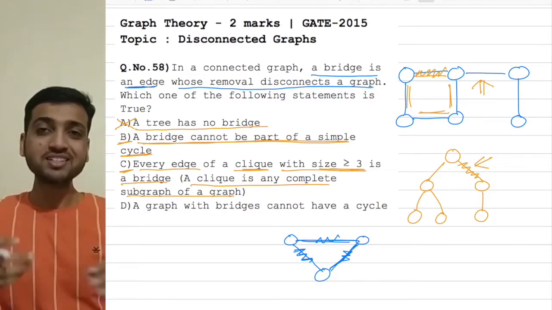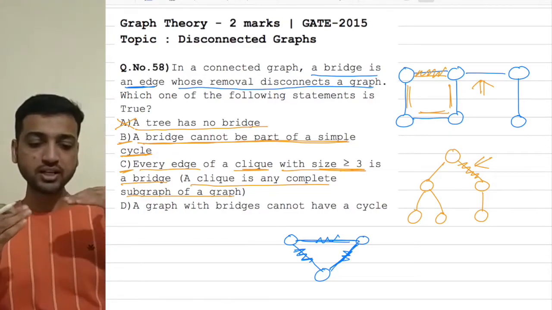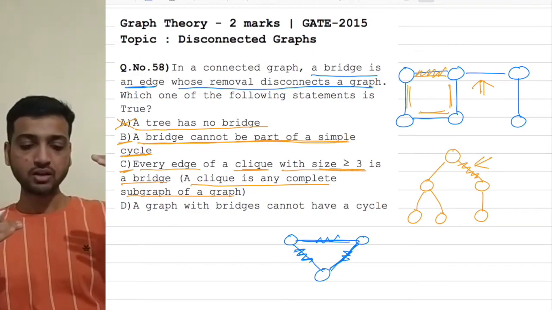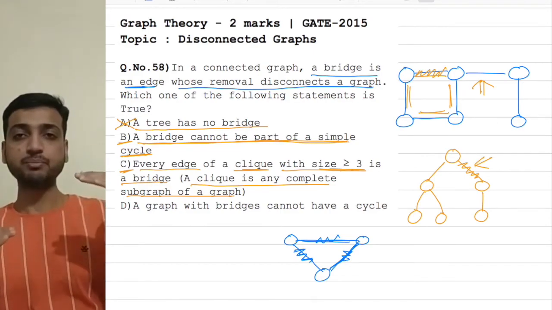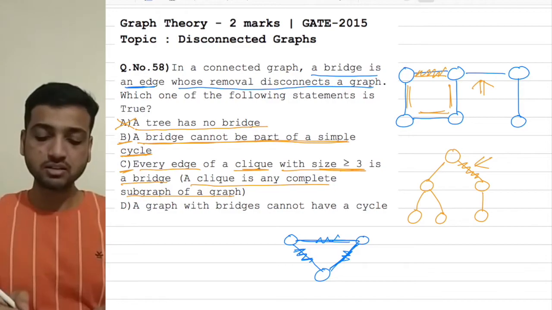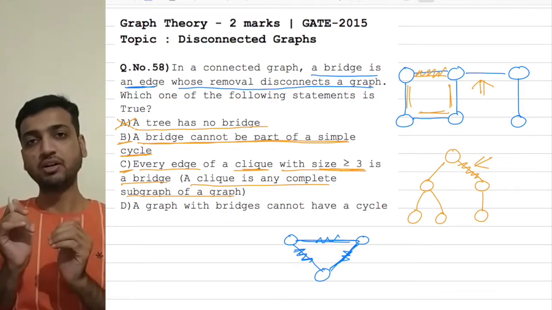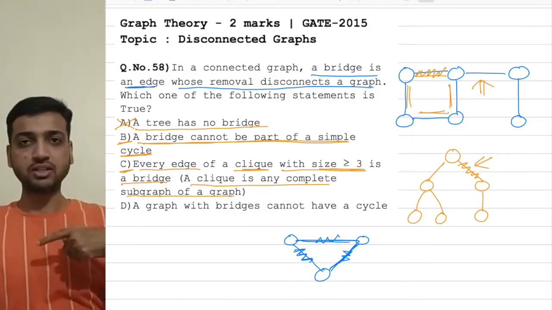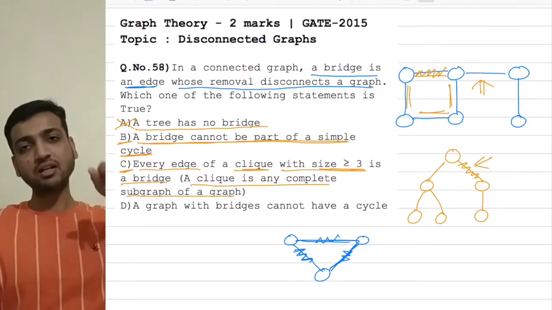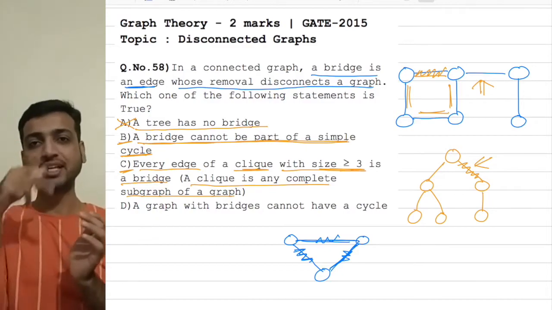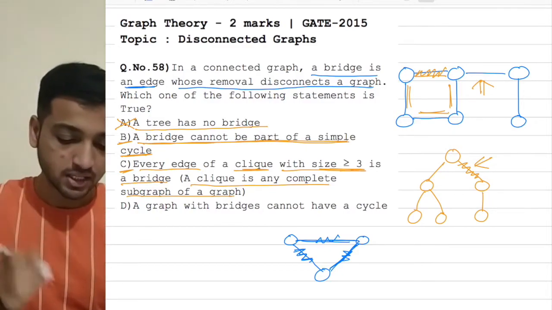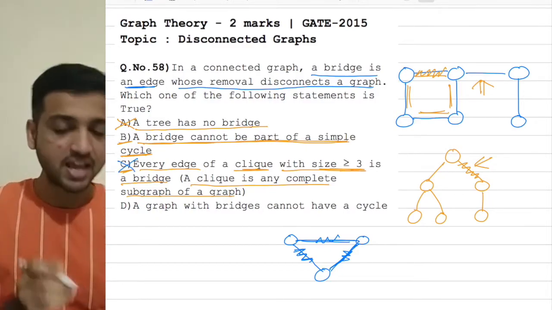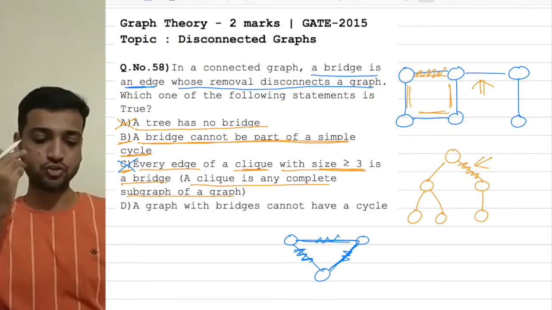So as you can see, since it's a complete graph, statement C and statement B are related. Since a clique is a complete subgraph, whenever you remove any edge, because there are edges all over the vertices, the other vertices will still remain connected, because it's like a cycle. So statement C is also false. Every edge of a clique cannot be a bridge.